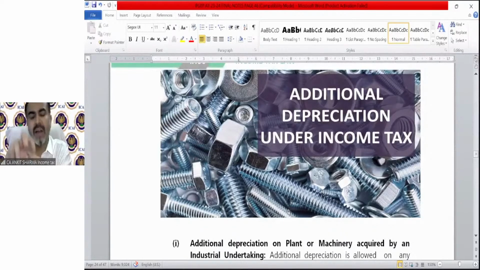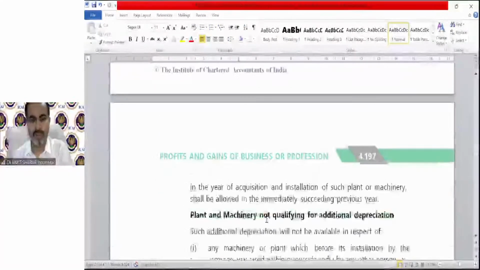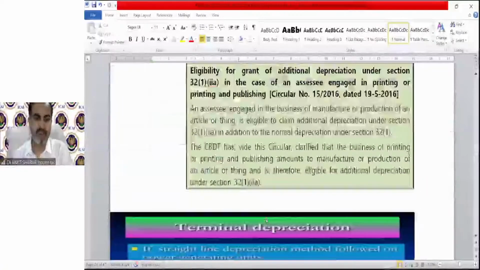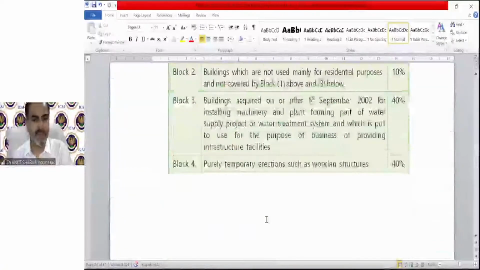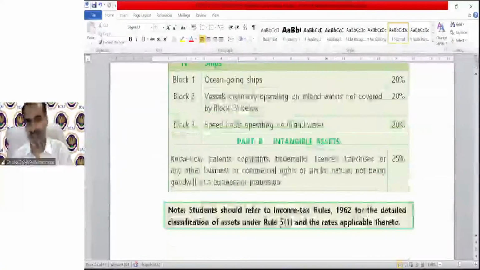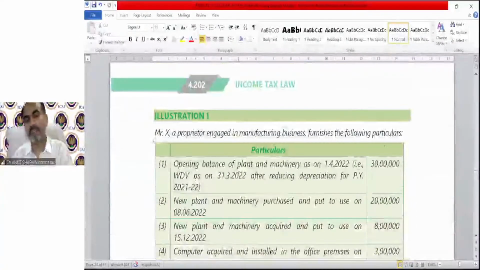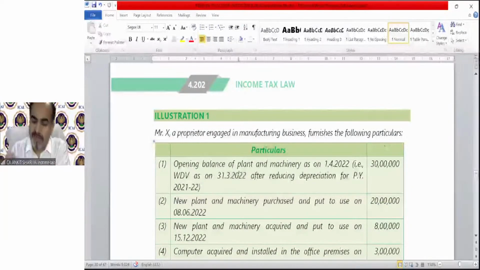We have a numerical regarding this, so in the next class, we will discuss the numerical regarding depreciation. You can see after this, there is the additional depreciation provision, the terminal depreciation provision, and the rates. We will move on to illustration number 1, in which I will explain how to calculate depreciation at 50%, full rate, additional depreciation, what value will be taken, etc. So, Bhumika, we will discuss how we calculate 180 days when I explain illustration number 1.